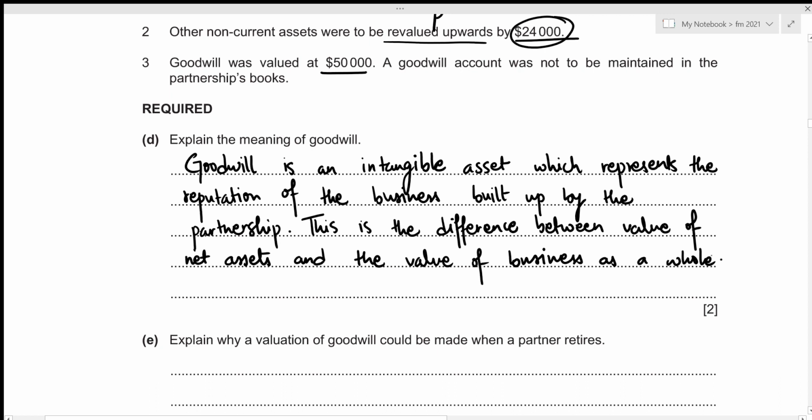Alright, this concludes the fourth part of this question. Now we can move towards the fifth one.